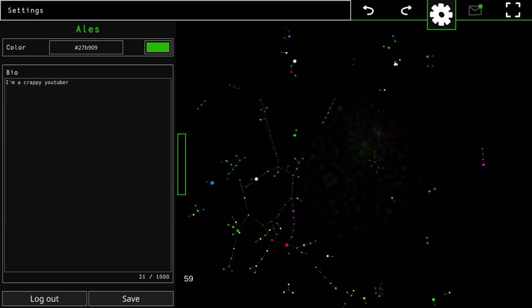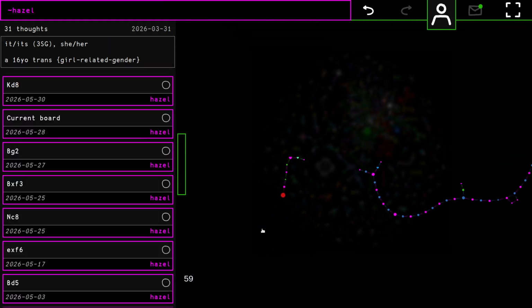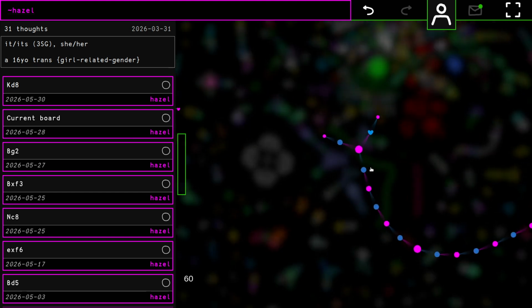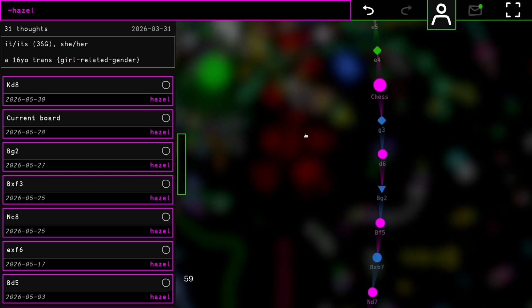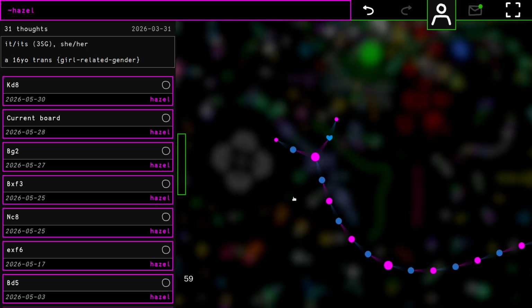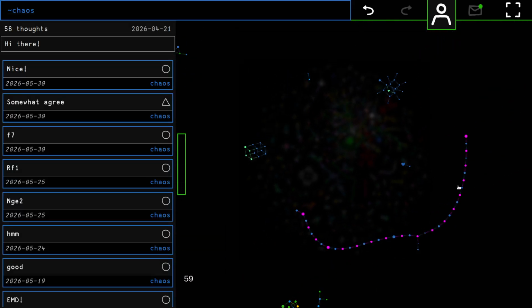Oh, actually, one more thing. I would just like to show you the stuff that's happening, because Hazel has created a new thought right now. This is Hazel's profile, and they are playing a chess match, which is quite long already. And you can see that since they are continually replying to each succeeding node, both of these users have their chess match on their profile in its entirety. So that's one emergent feature of the fact that everything you reply to will be on your profile graph.